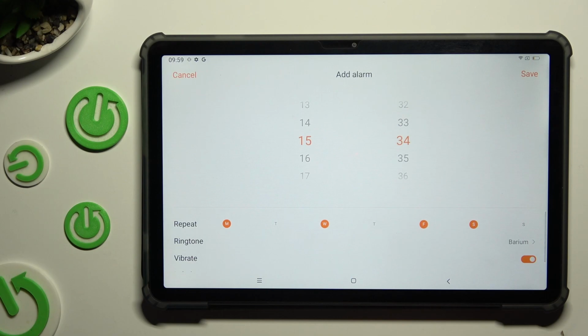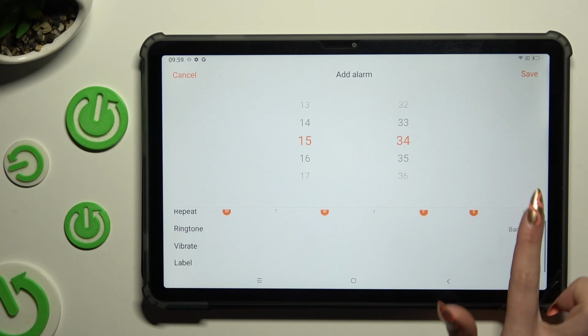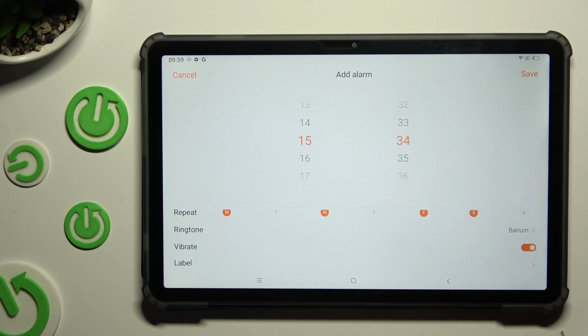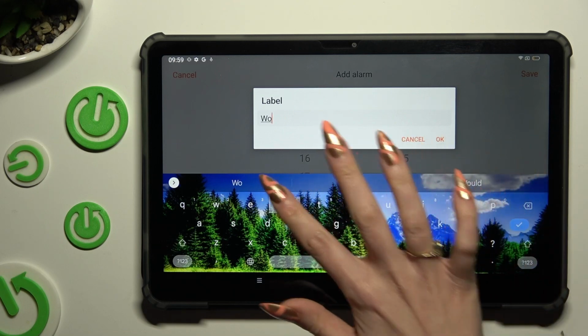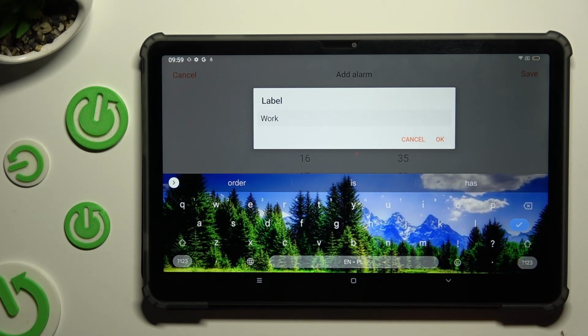Wherever you decided, when you finished, click on this switcher next to Vibrate to disable or enable haptic feedback for this alarm. Then select Label. Label your alarm however you wish to if you wish to. Hit OK.